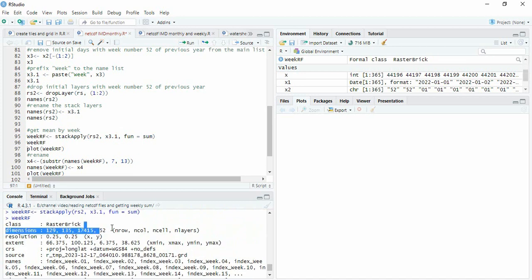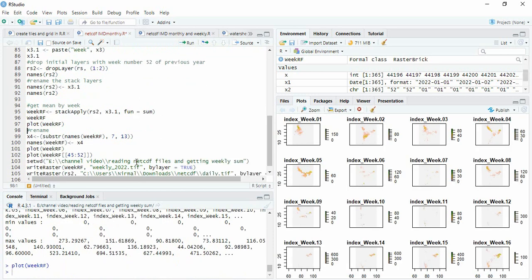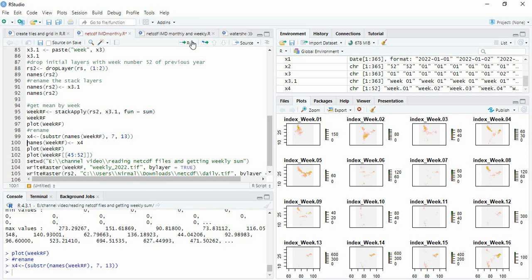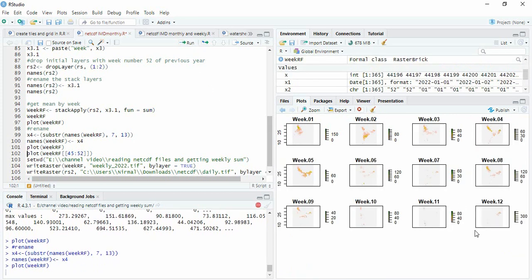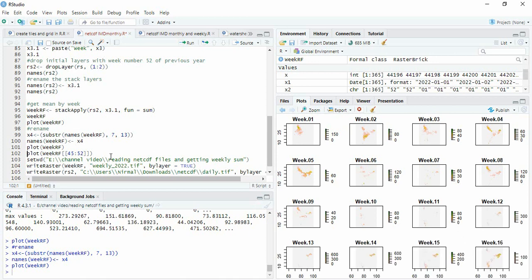We are having 52 rasters now, means weekly we have created. So we can plot. For a better feel, if we want to remove this index underscore, we can subtract from it and then rename it and plot. See, week 1 to week 52 will be there.